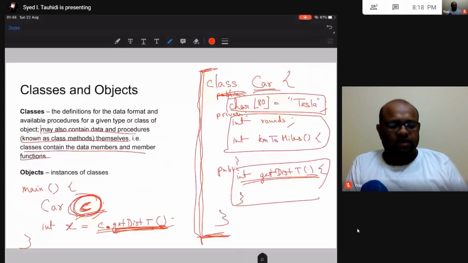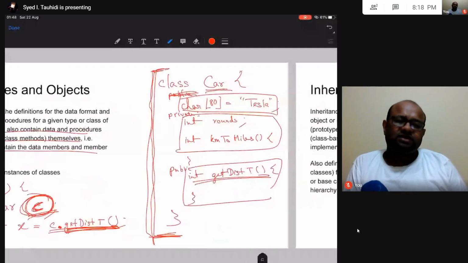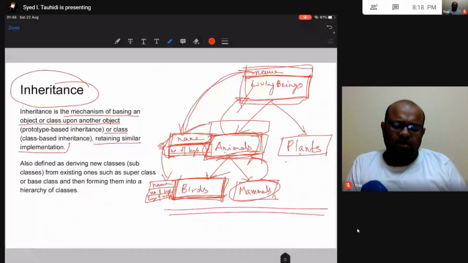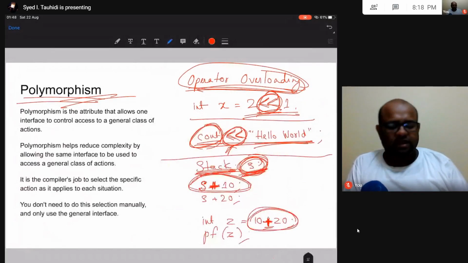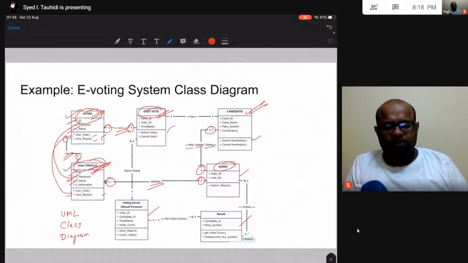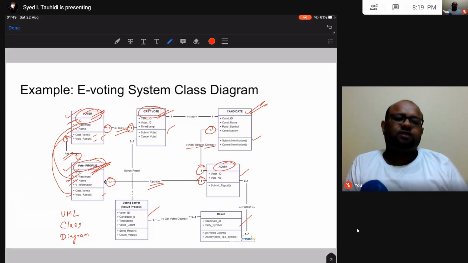We talked about inheritance, hierarchy of inheritance, and then we saw what polymorphism is, what function overloading is and what operator overloading is, and we finally saw an example of a system that is created using the object-oriented programming style. Now this diagram that I'm showing you is not specific to C++.